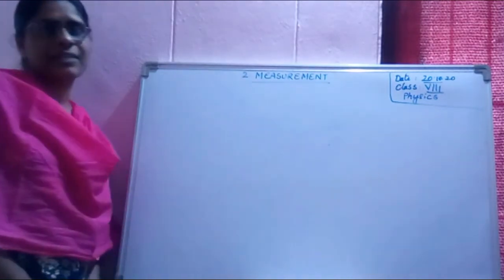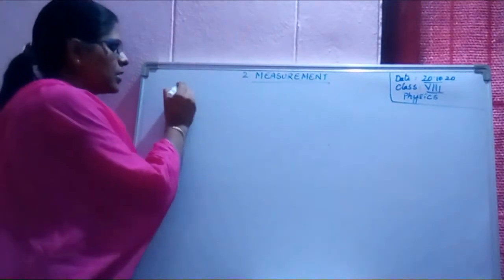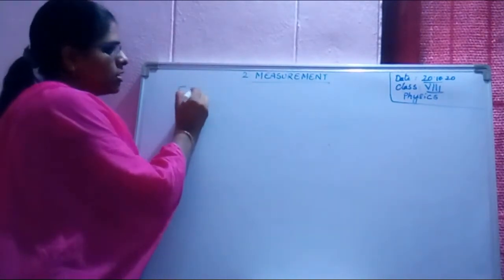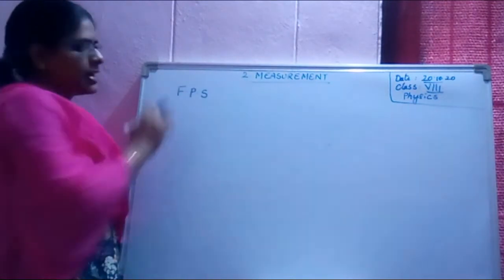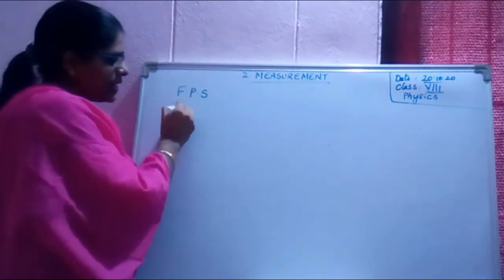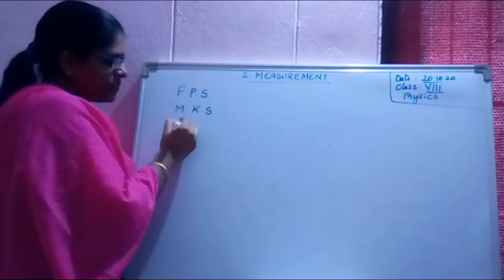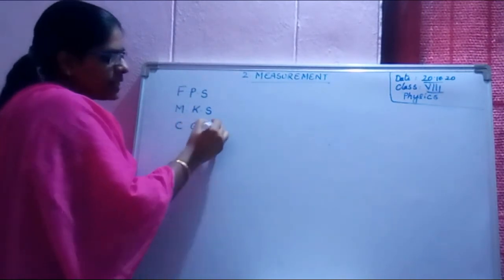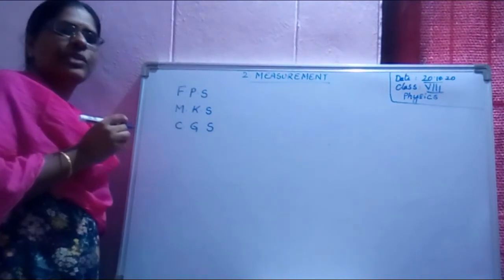Those three systems are, if I write, you can remember them. Yes or no? What is this? FPS system. Next is MKS system. Next one is CGS system. Did you recall them?